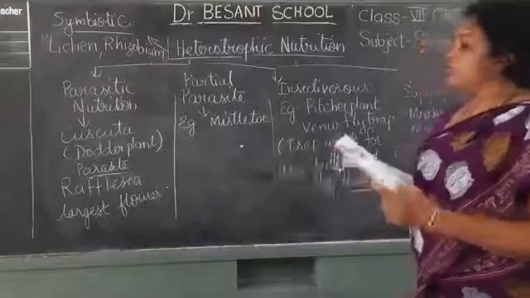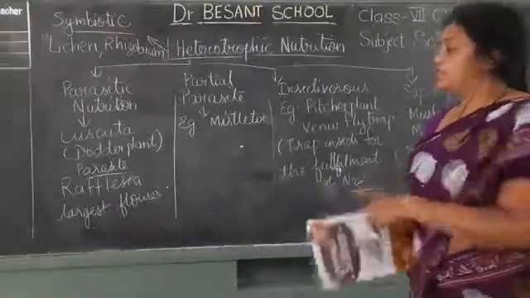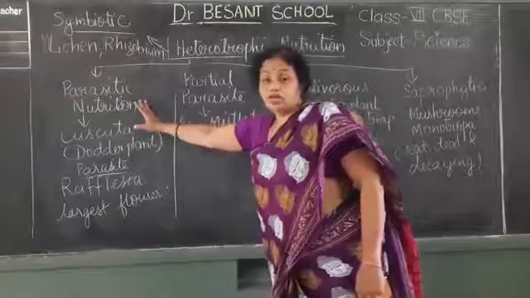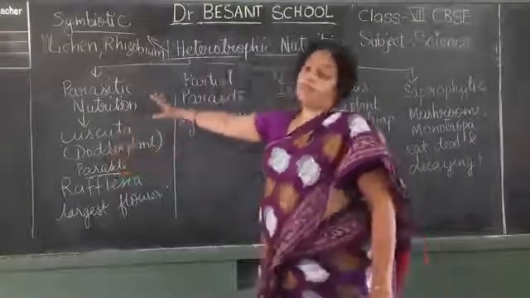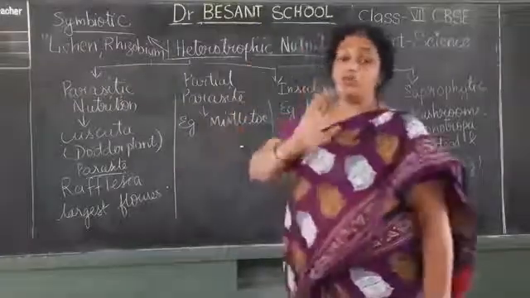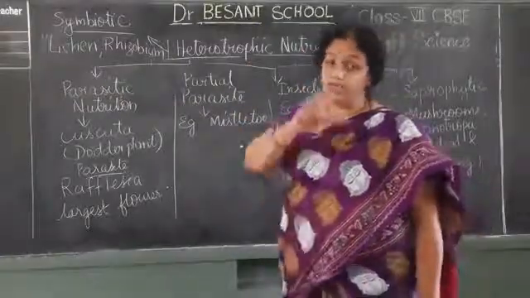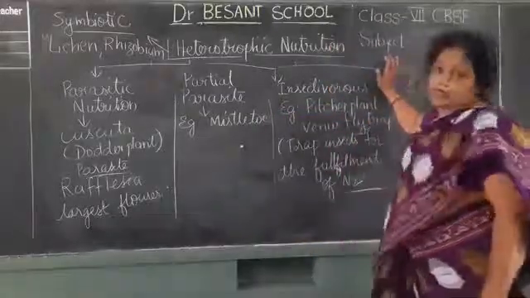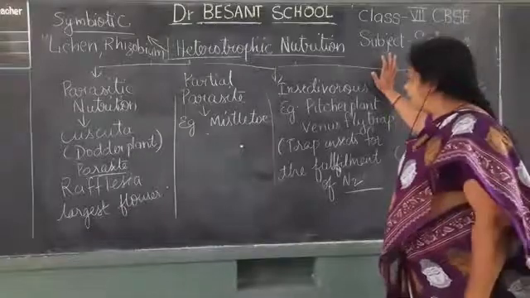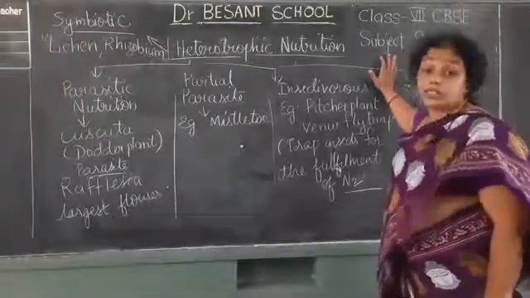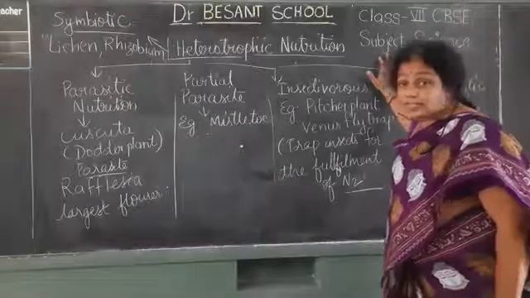So in autotrophic nutrition, what are the different types? That is parasitic, where they are dependent on the host plant fully because they cannot make the food. Example is cuscuta. Partial parasite, mistletoe, where they are not fully dependent on the host plant. For certain requirements, they are dependent on the host plant. Next, insectivorous plants. They have green leaves, able to undergo photosynthesis, but still in the soil where they are growing, what is less?